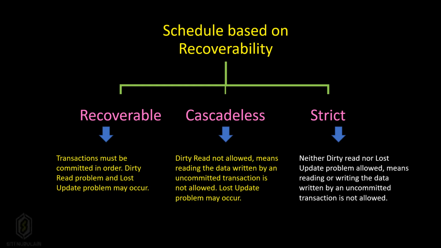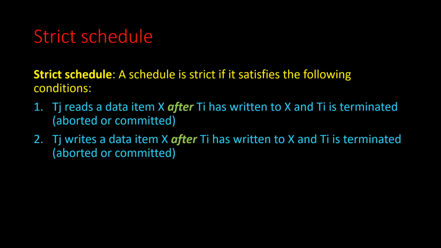In strict schedule, neither dirty read nor lost update problem is allowed, meaning reading or writing the data written by an uncommitted transaction is not allowed. A schedule is strict if it satisfies the following conditions. Tj reads a data item X after Ti has written to X and Ti is terminated, aborted or committed. Tj writes a data item X after Ti has written to X and Ti is terminated, aborted or committed.